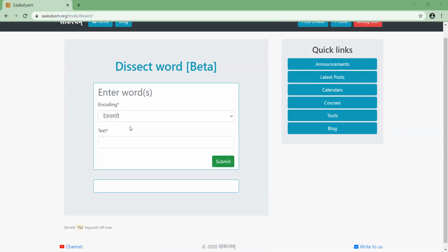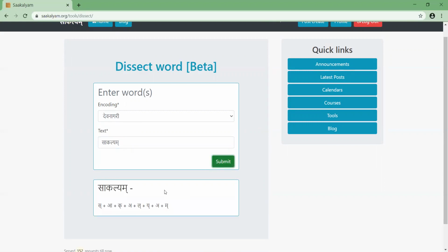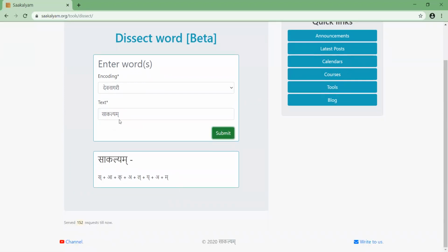For that we have made this page where you can dissect the word and see what the components are. Suppose I am going to dissect a word, Sakalyam. I will submit it here, and you will see sa, ka, so this way you can learn to pronounce it properly.